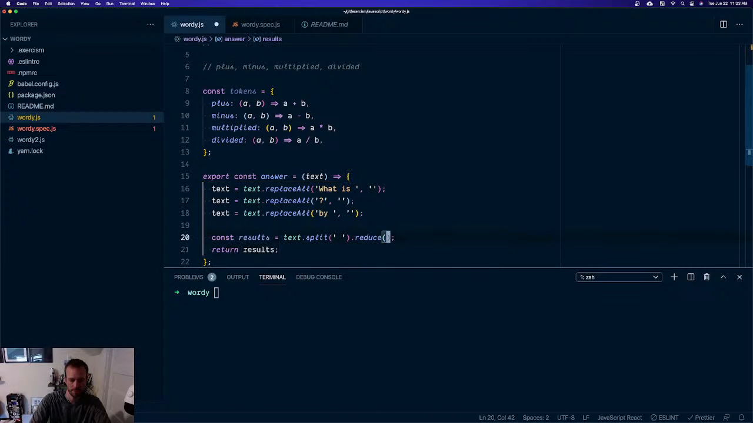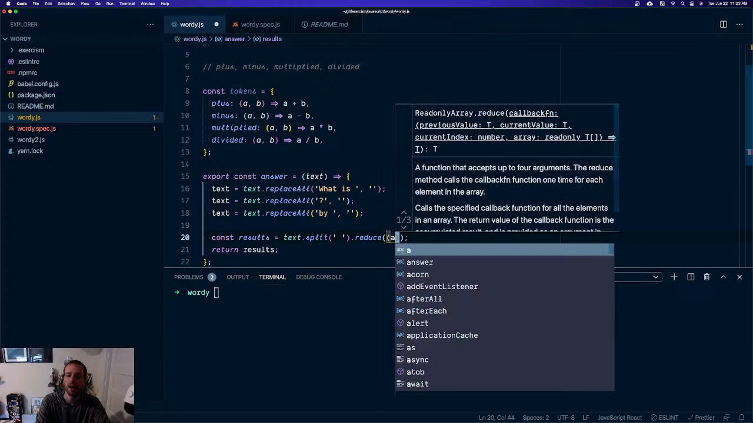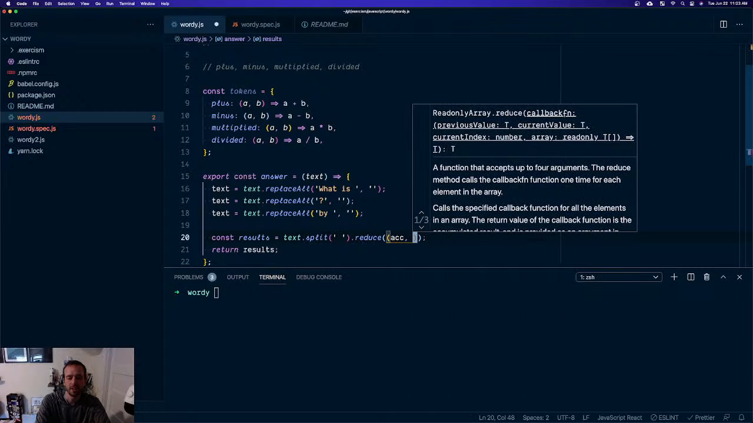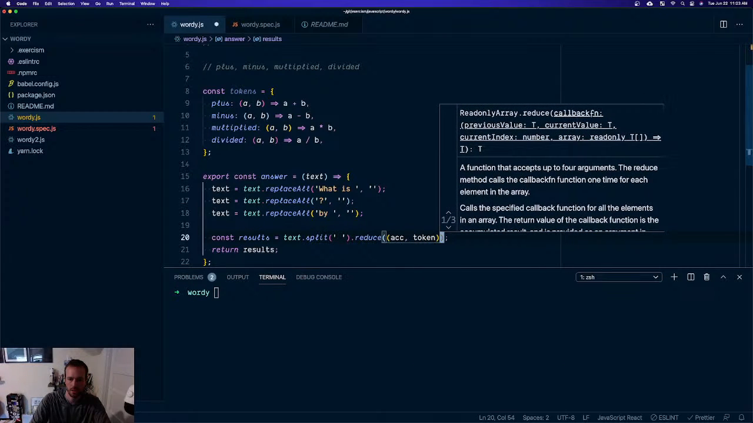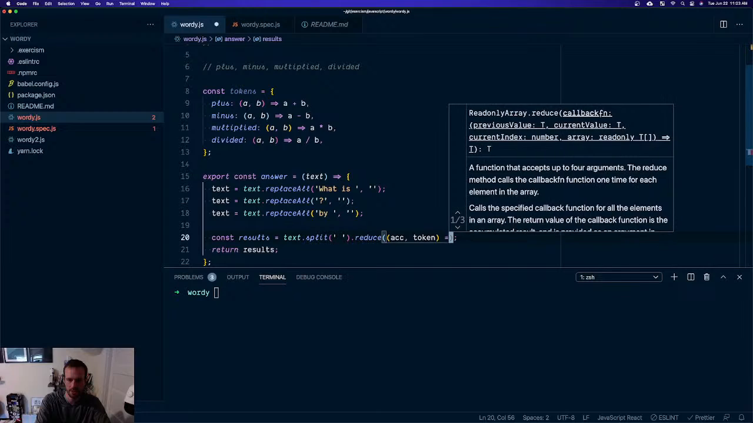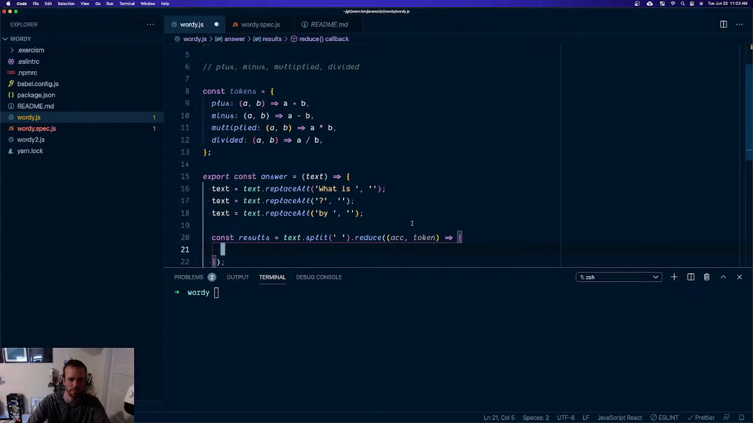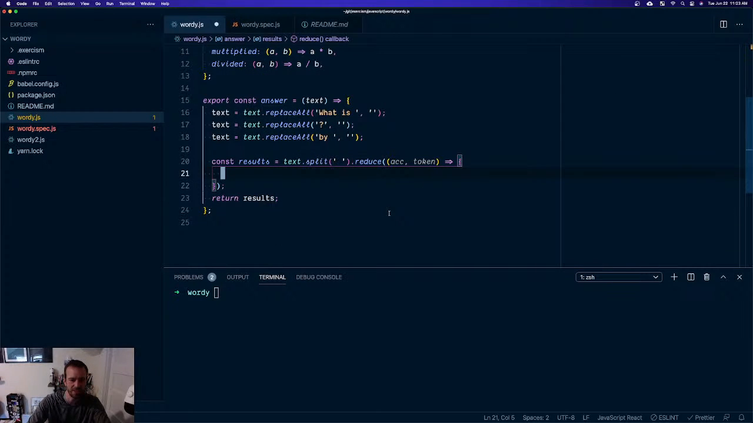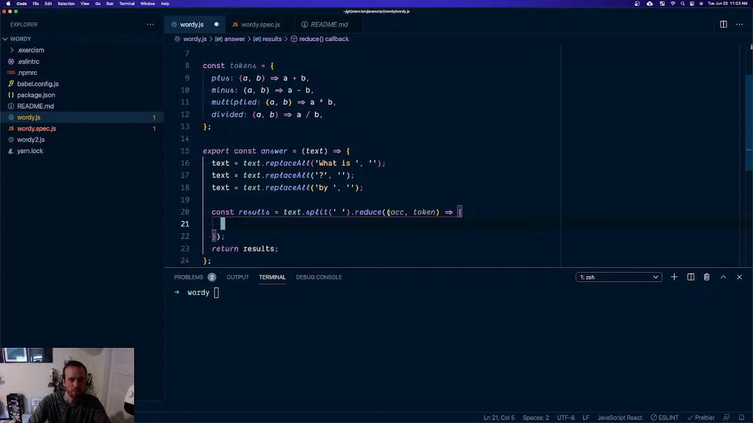Okay, this should be good. Accumulator. Next is going to be the next token. And this is going to be a hairy thing, not a one-liner. Oh, this would be amazing if we could get it down to one line. I don't think we can now, because we're going to have a bunch of ifs in here, right?